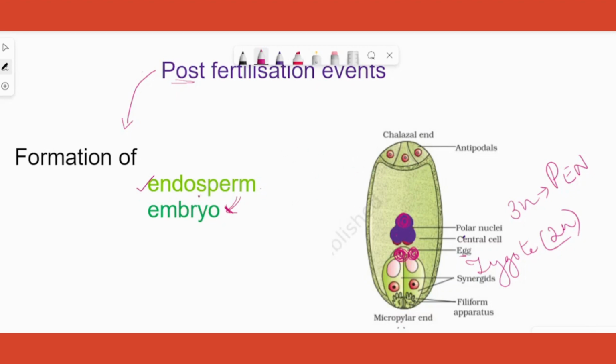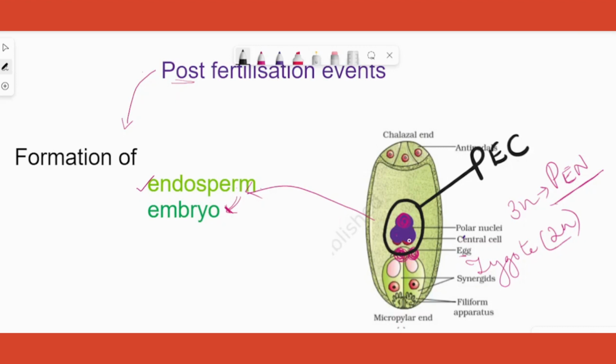Okay, going ahead. From where is the endosperm developing and from where is the embryo developing? From the PEN. What is PEN? The primary endosperm nucleus forms this, because it's endosperm, isn't it? Around the endosperm nucleus is the endosperm cell. That much you can guess, right? The primary endosperm nucleus is inside the PEC, which is the primary endosperm cell. In this, a few developments are going to happen. So that is what we will be covering first.